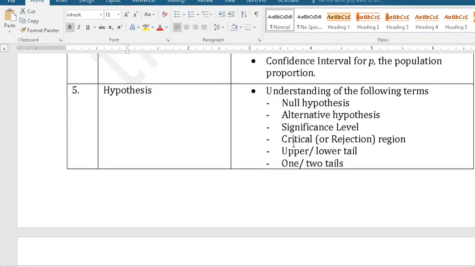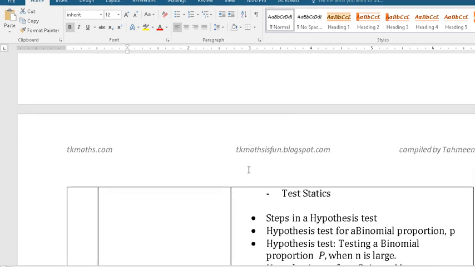In hypothesis testing, first of all you need to understand these terms. What is the meaning of these terms, because these terms will be used very often in the questions also. So the special terms or terminology you need to understand.